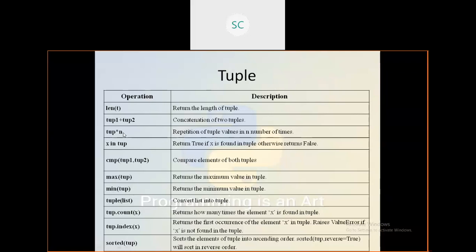Okay, then you can go with the membership operator. Suppose I want to find one element within the tuple. Suppose 5 elements are there. Within those 5 elements, I want to find one number, whether that number is present within that tuple or not. That you can check with in. If it is found, it will return True. If that element is not found, it will return False.